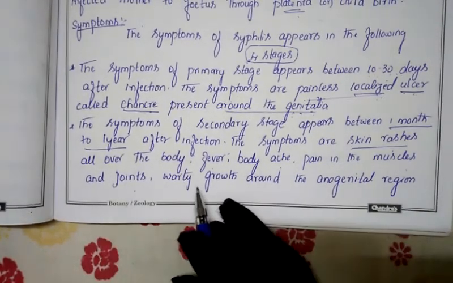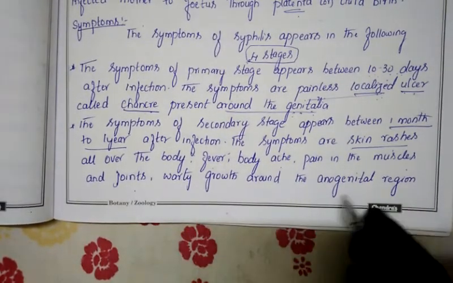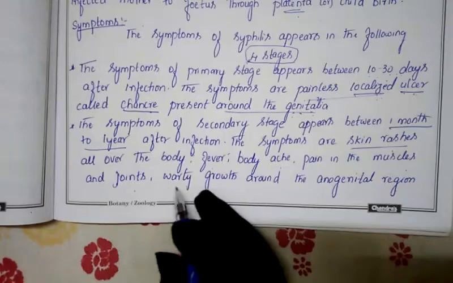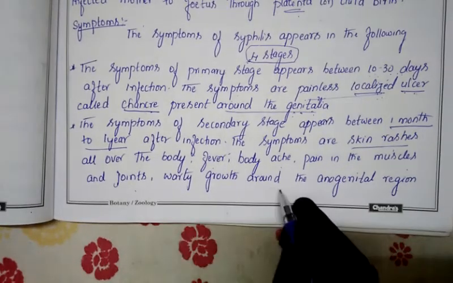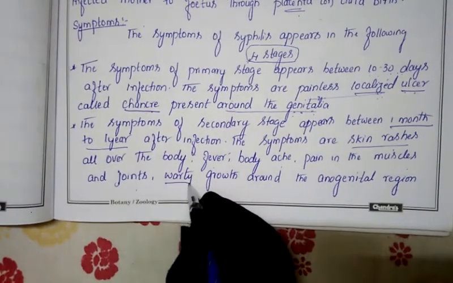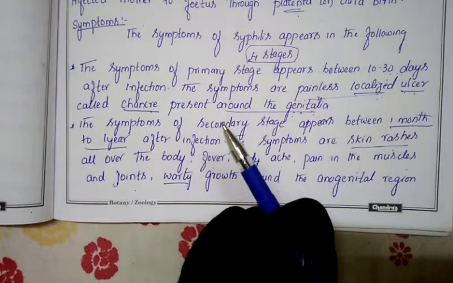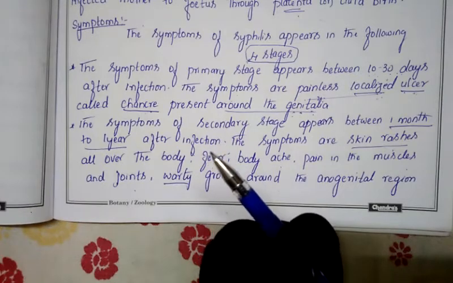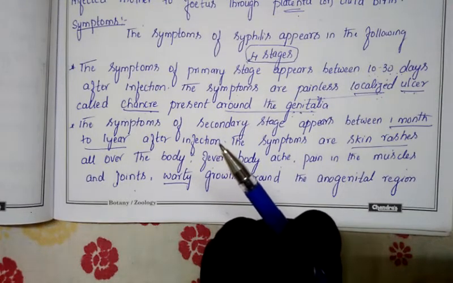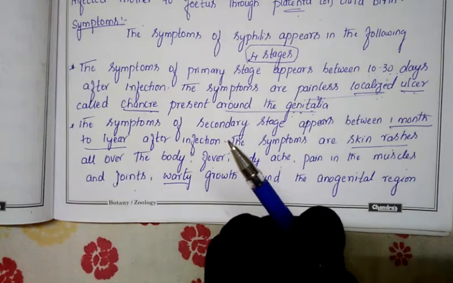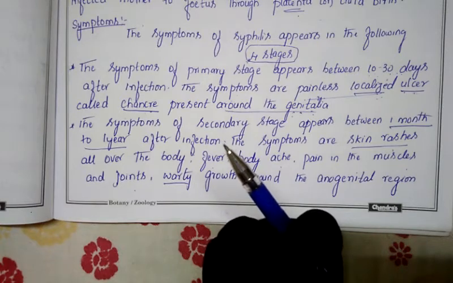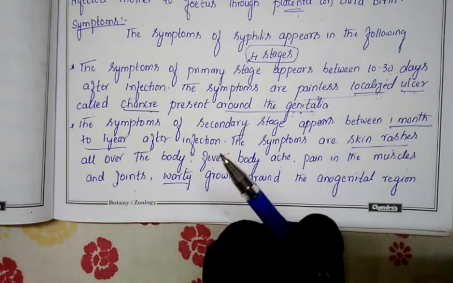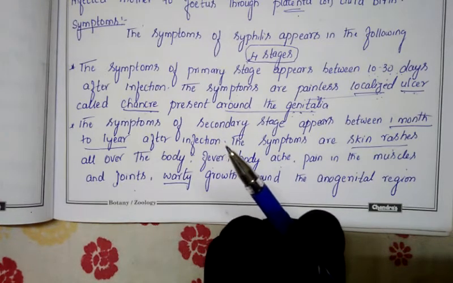Along with that, there is wart growth around the anogenital region. What is the meaning of warts? Papilloma. You have heard about it, an external growth that appears on the body. Usually we people also get these warts on our body externally, but they do not give any pain, they are just present like an extra structure on our body.